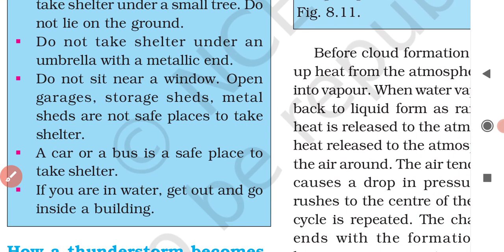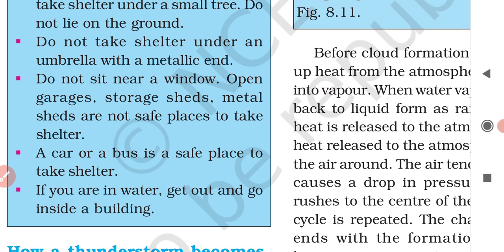Next, the fourth point: a car or a bus is a safe place to take shelter, because its metal body can conduct lightning to earth safely without harming us. If we sit inside a car or a bus, it is a very safe place during lightning. Why?